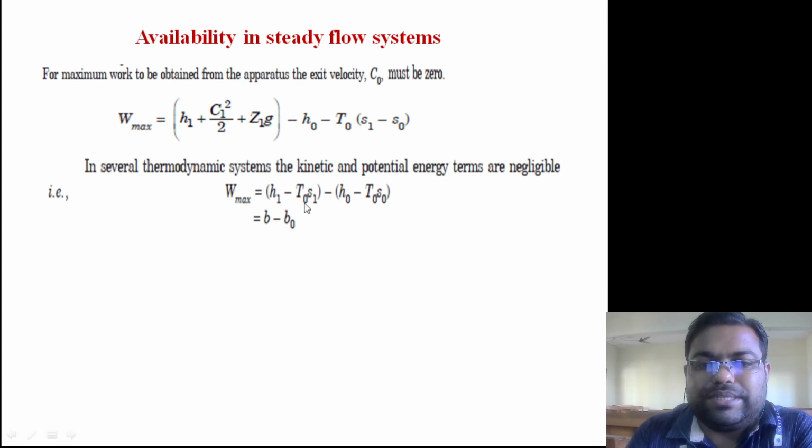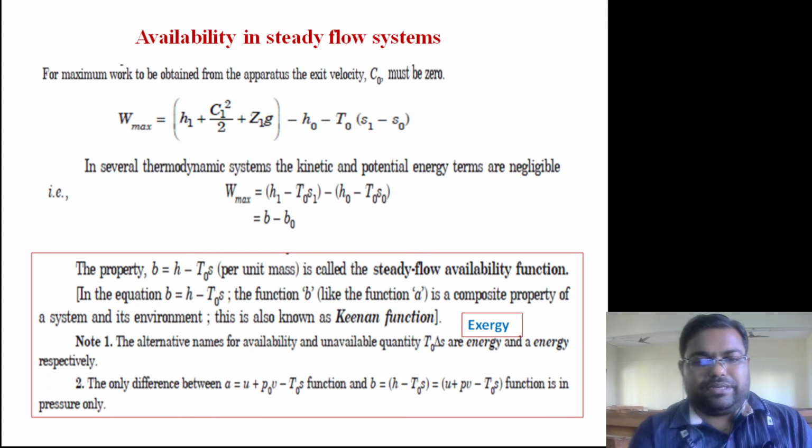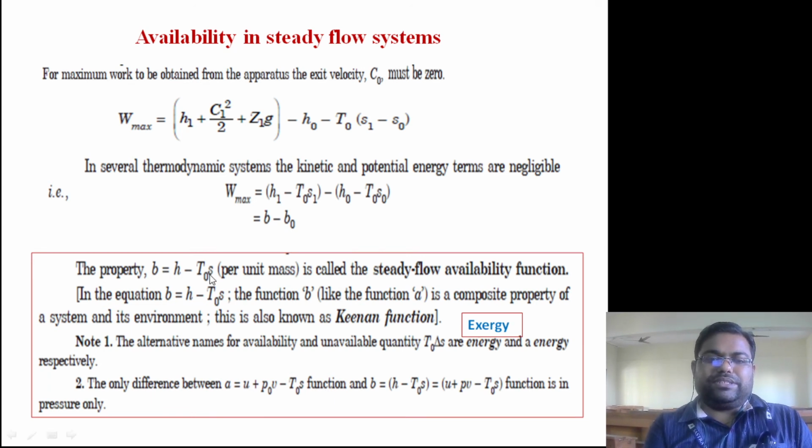H1 minus T naught S1 is given another name, B, and B minus B naught is known as the steady flow availability function. Earlier we defined the non-flow availability function. The property B, H minus T naught S written per unit mass, is called the steady flow availability function. Sometimes we represent it by psi also; in some books we use the psi function.